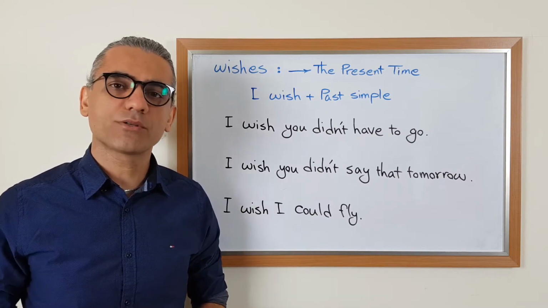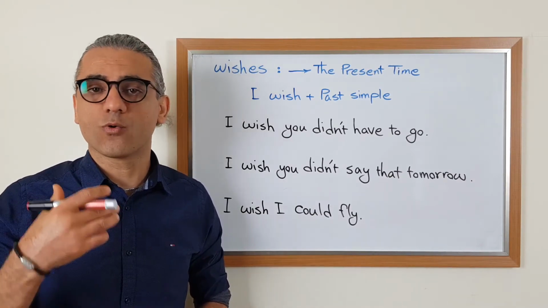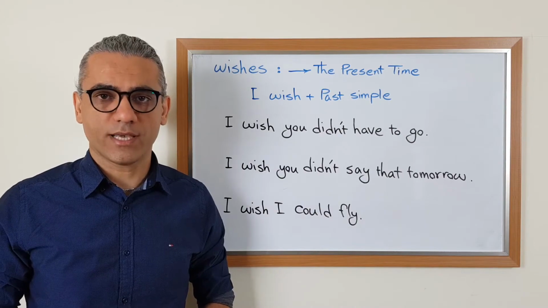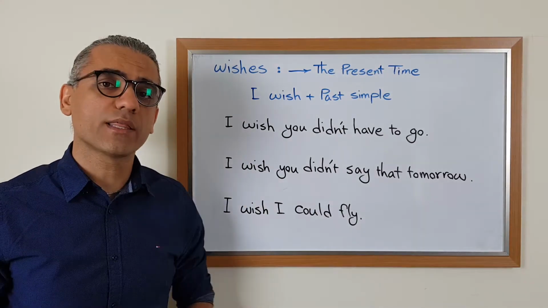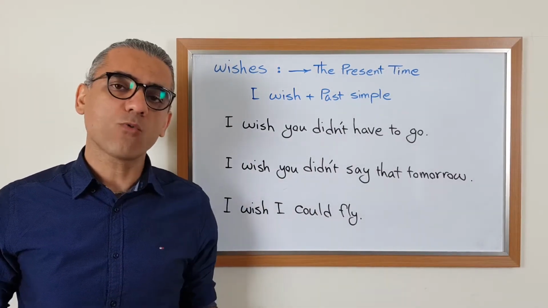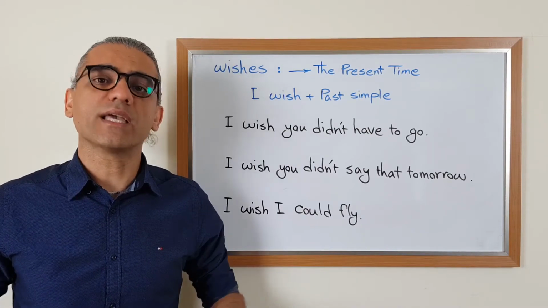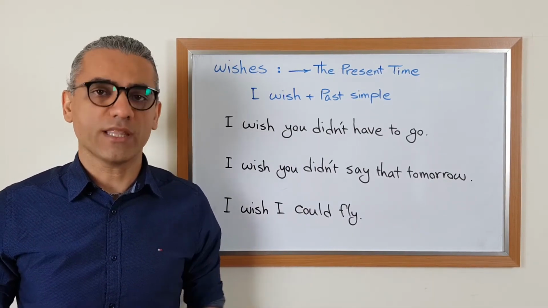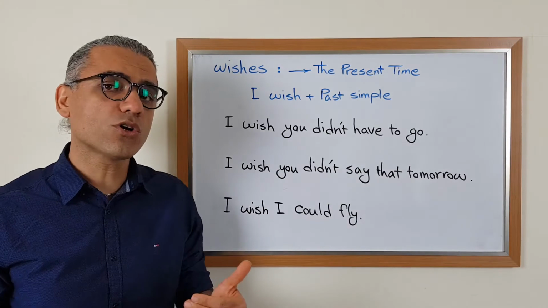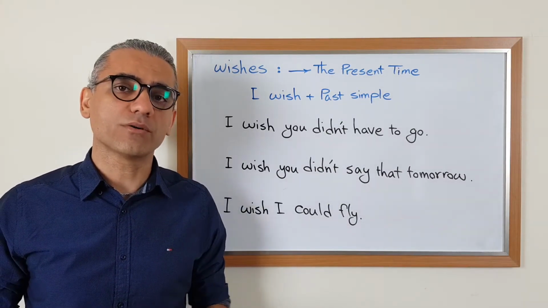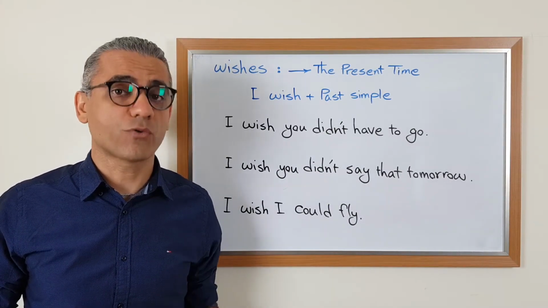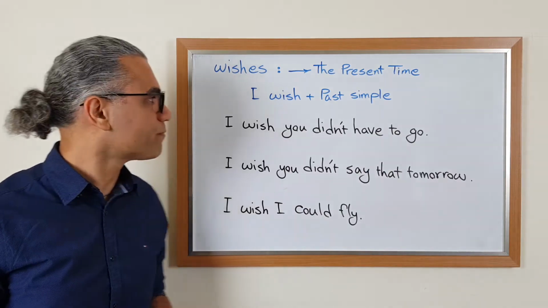Today we are going to talk about how to express wishes and regrets in English. Let's start with wishes. We make a wish when we want something in the present time or in the future. So when we talk about wishes, we are not talking about the past. That is for regret. We'll talk about it later on.